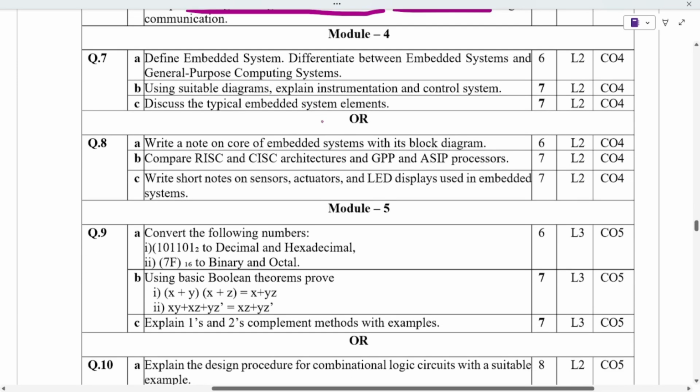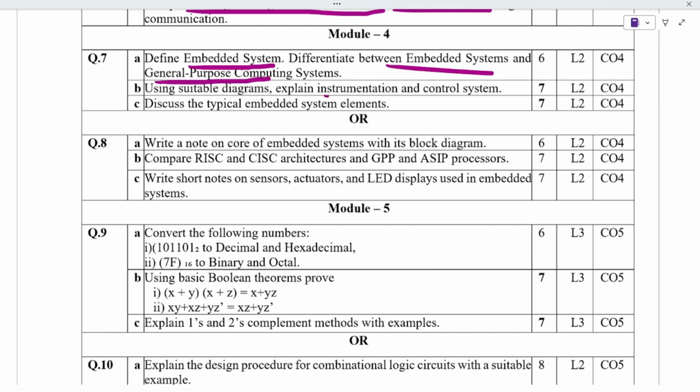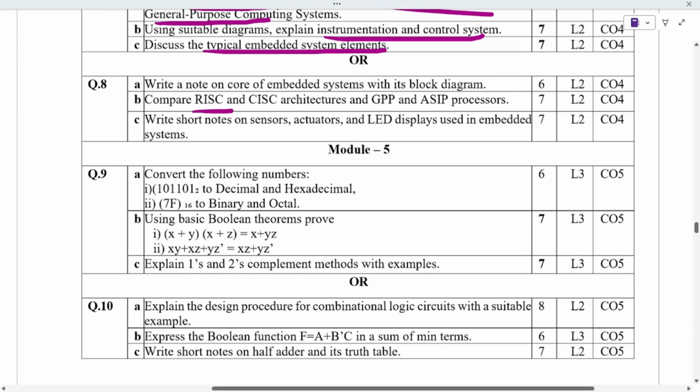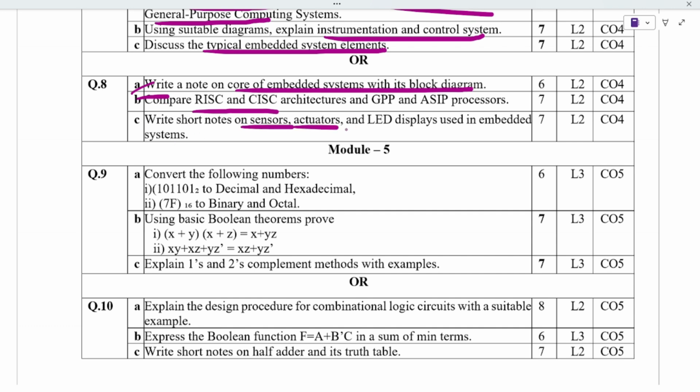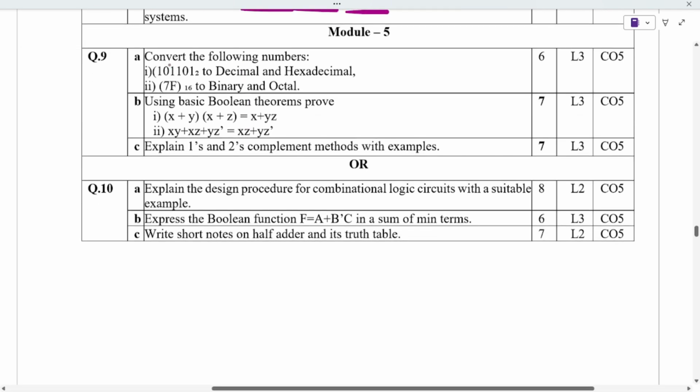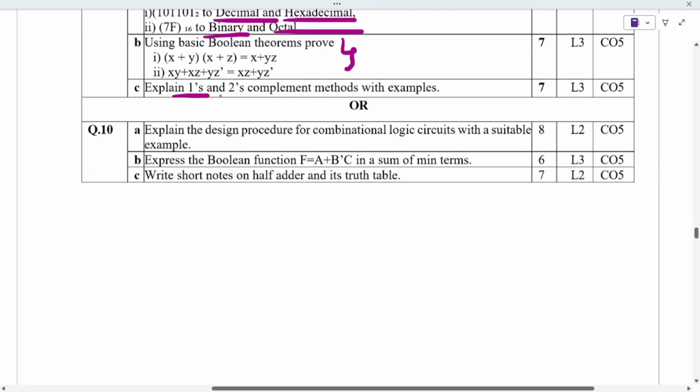Module 4 is about embedded systems. We have to mention the difference between embedded and general purpose systems, and instrumentation and control systems, typical embedded elements, and RISC and CISC is also one of the important questions. The core of an embedded system with its need diagram is also important, as are the sensor, actuator and LED used in embedded systems. Module 5 is about decimal to hexadecimal, binary to octal, and we have to prove using Boolean theorems. These two, one's and two's complements, are also important questions.